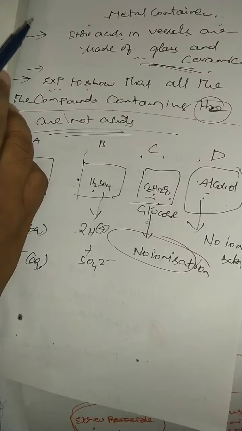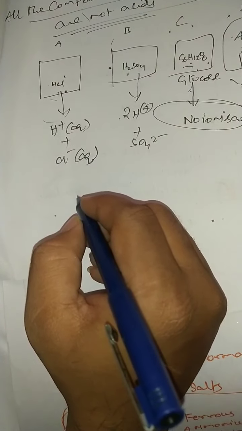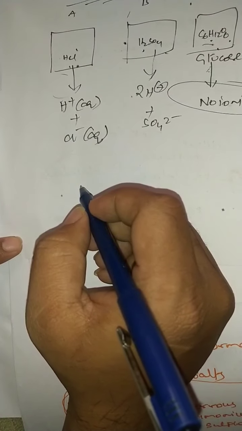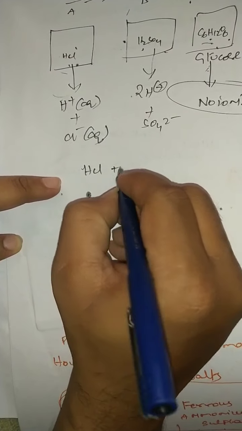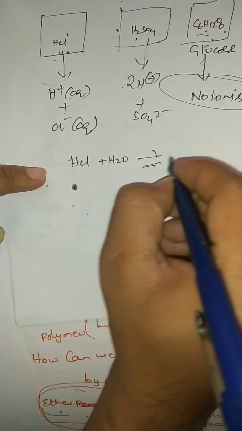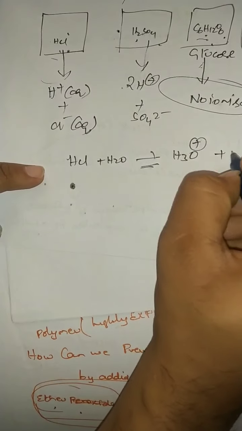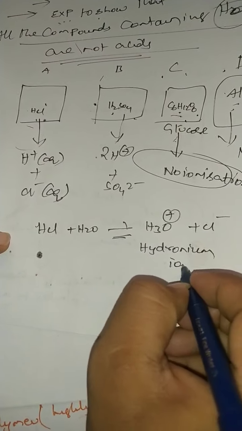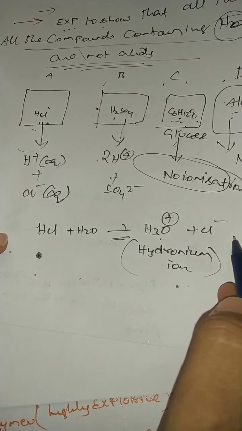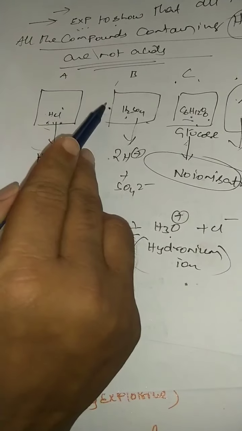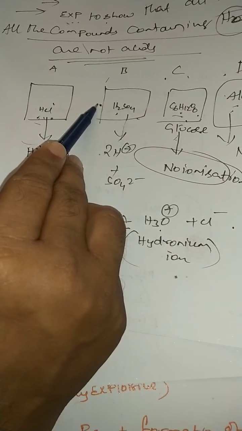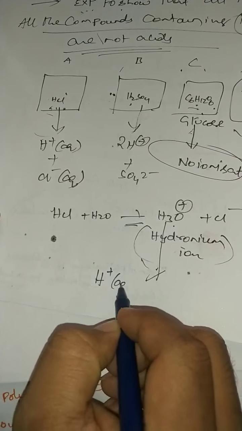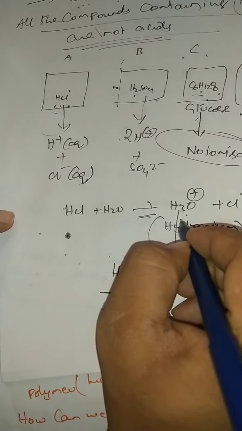So this is an experiment. From this experiment we can suggest one point here: the aqueous solution of an acid conducts electricity due to the presence of charged particles. So how does it conduct electricity? For example, HCl plus water gives H3O plus and Cl minus. What do we call this ion? Hydronium ion. So HCl plus H2O gives rise to H3O plus and Cl minus. The aqueous solutions of HCl and sulfuric acid conducted electricity due to the release of hydronium ions, H plus ions. Hydronium ion can be represented as H plus aqueous. It can also be represented as H3O plus.